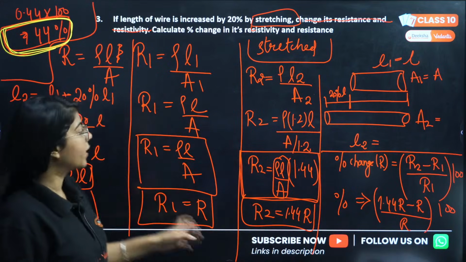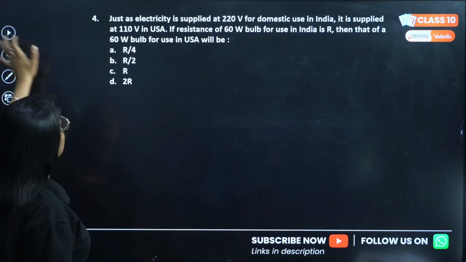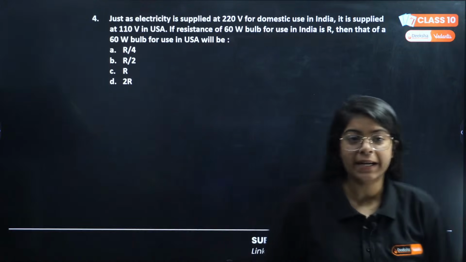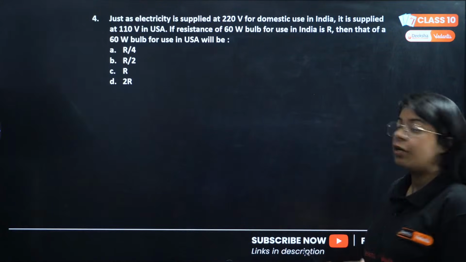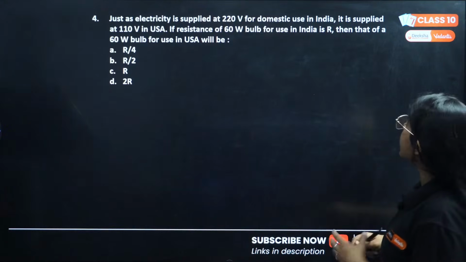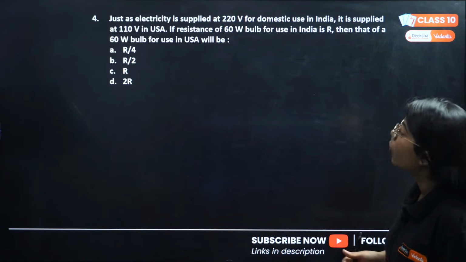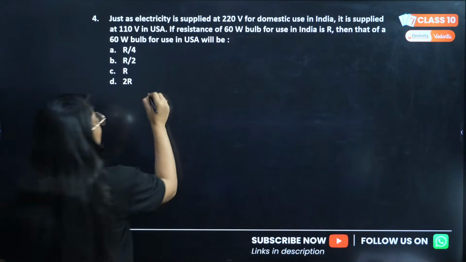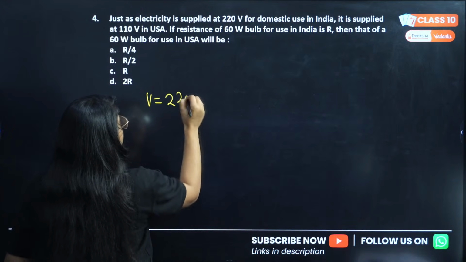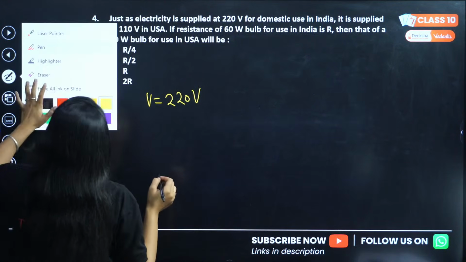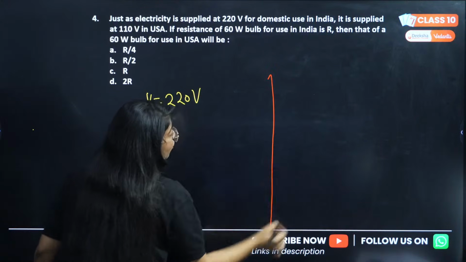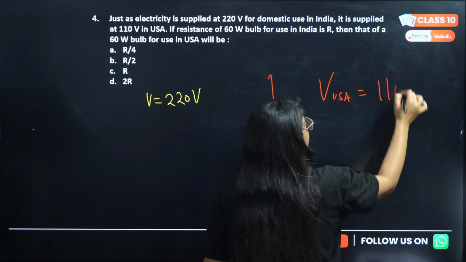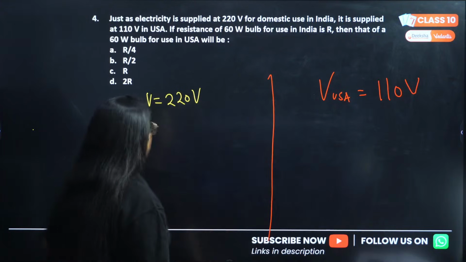Okay. Let's move on to the next question, that is the fourth question. Just as electricity is supplied at 220 volt for domestic use in India, it is supplied at 110 volt in USA. So we know at our homes we get voltage as 220 volt, but in USA they get the voltage as 110 volt, correct?